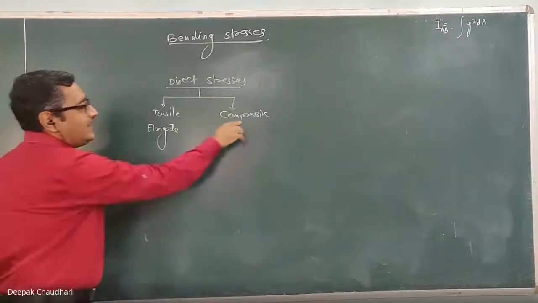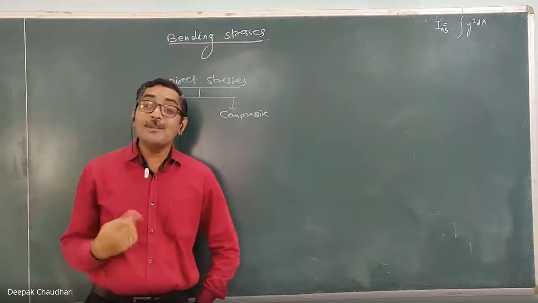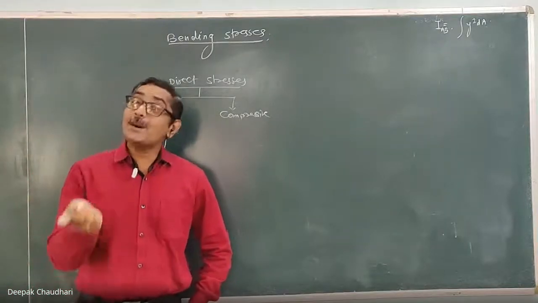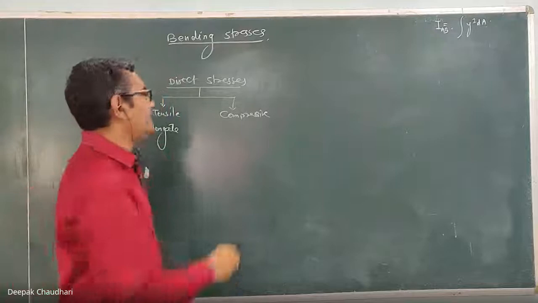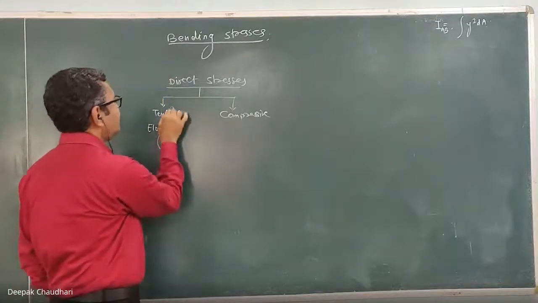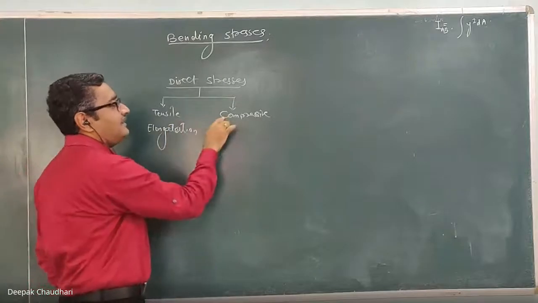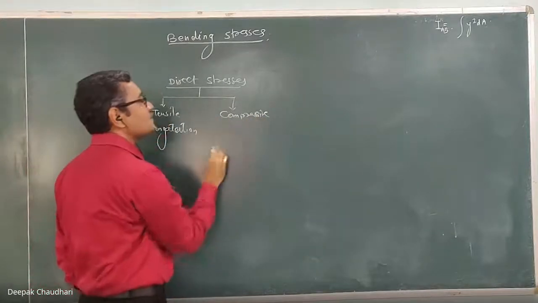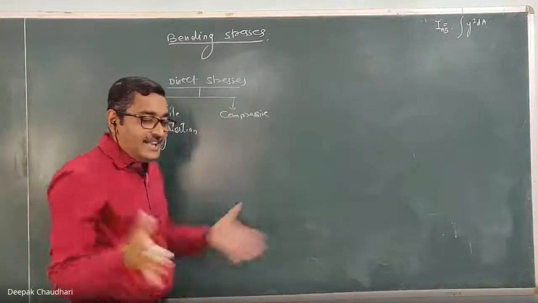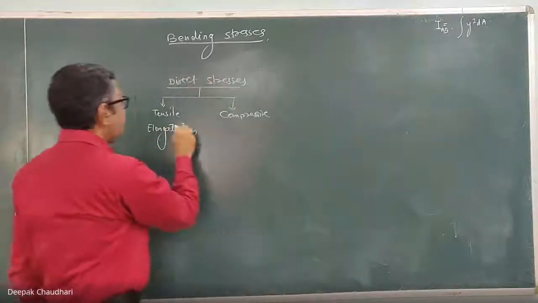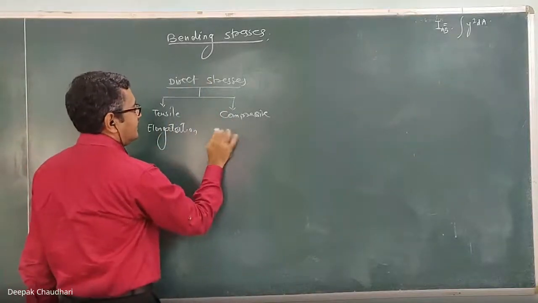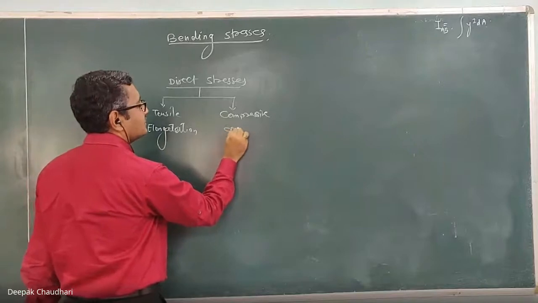Whereas when any component is subjected to a compressive force, or compressive stresses are induced, the material length will decrease. When there is a tensile force, there will be elongation. And when there is a compressive force or compressive stresses are induced, there will be a decrease in length.